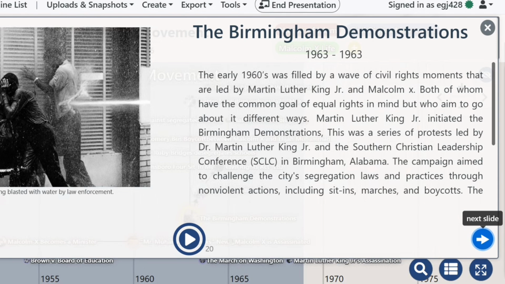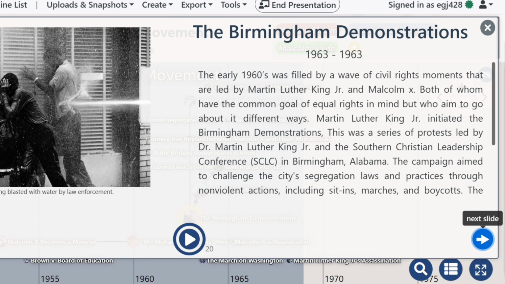One of the key moments in this movement was the Birmingham demonstrations. These demonstrations occurred in Birmingham, Alabama, and were protests that were led primarily by Martin Luther King Jr. One of the key differences between Martin Luther King Jr. and Malcolm X was that MLK relied on the peaceful aspect of the movement, while Malcolm X believed that violence was a necessary evil in order to establish equal rights.